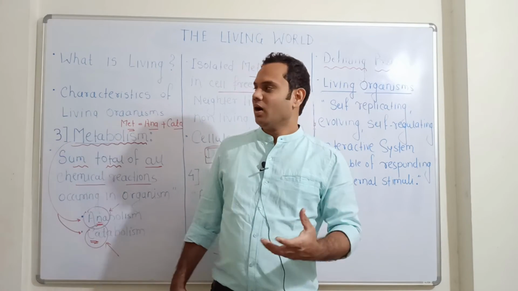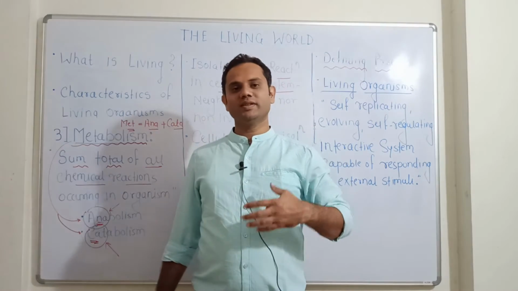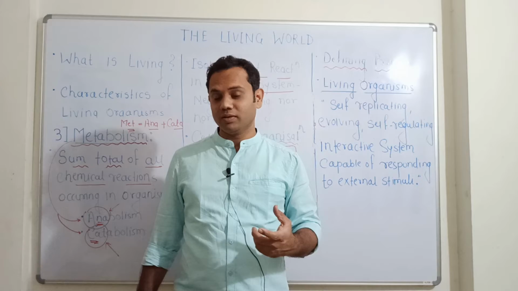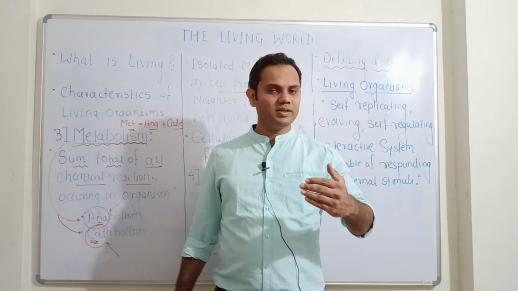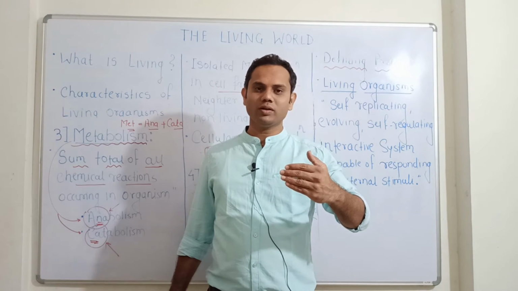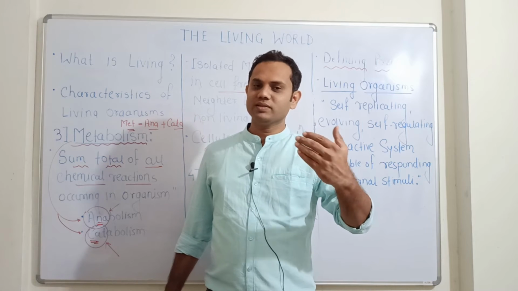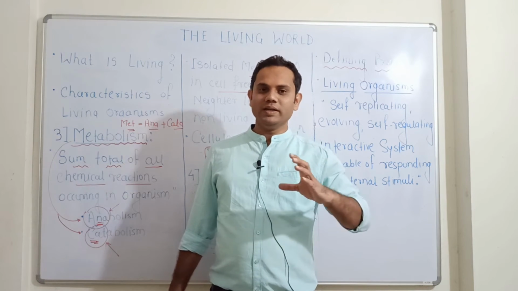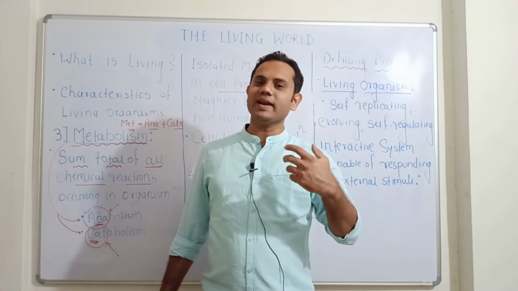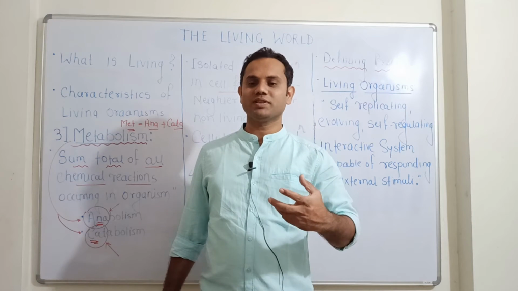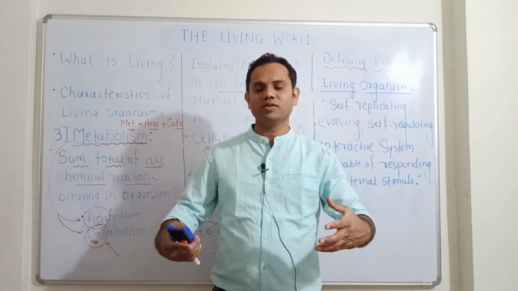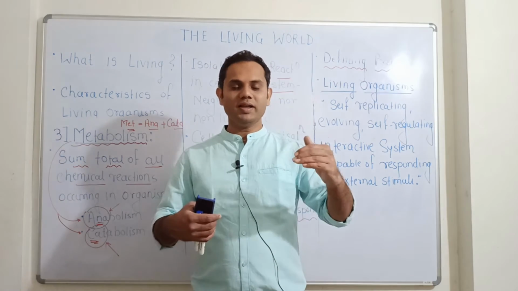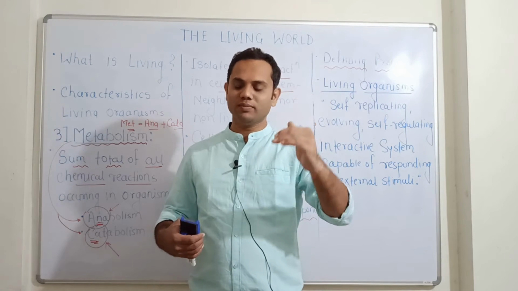But in total, if the organism possesses these properties, then the organism is called a living organism. So a living organism or living thing is not in a cell, or in a tissue, or in an organ. It is an interactive system where all the cells, all the tissues work together at a higher level up to the organism level.